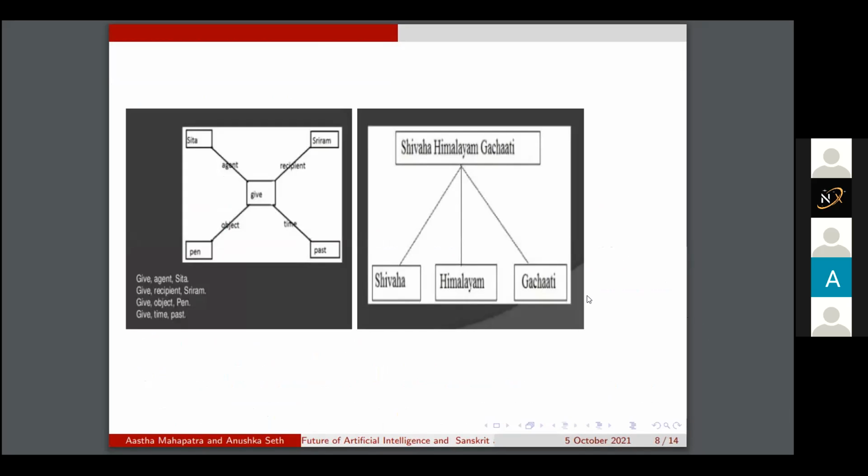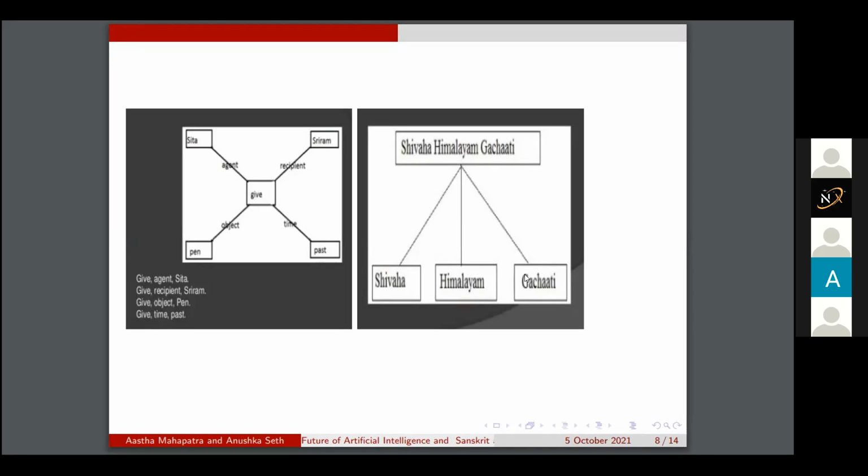On the other hand, Sanskrit shows a very easy knowledge representation. We just have to use the divide and conquer rule. Consider the example, Shivaha Himalayam Gacchati. Its meaning is Shiva goes to a place called Himalaya. Here, Shivaha is the subject, which is in the nominative case, meaning subjects are always written in the nominative case.